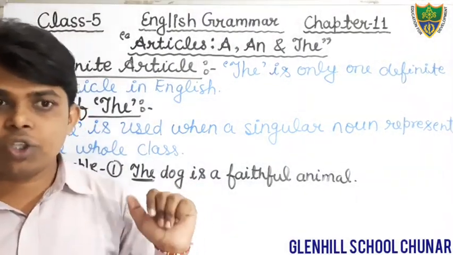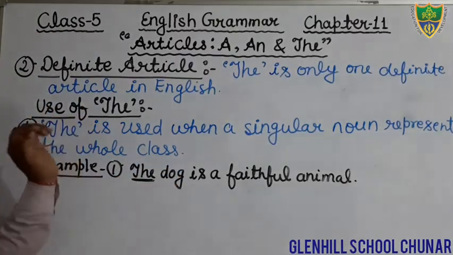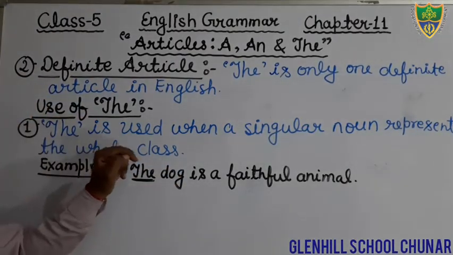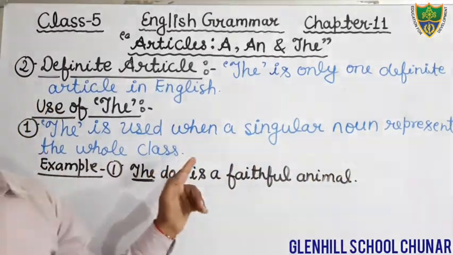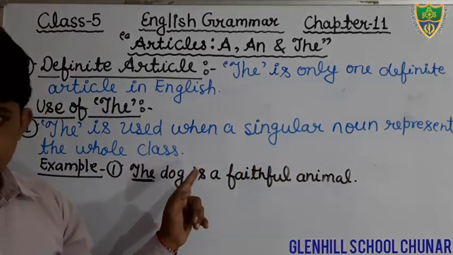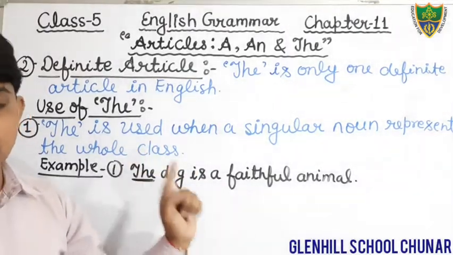So keep in your mind that we use the article the when a singular noun represents the whole class. This is the first rule.